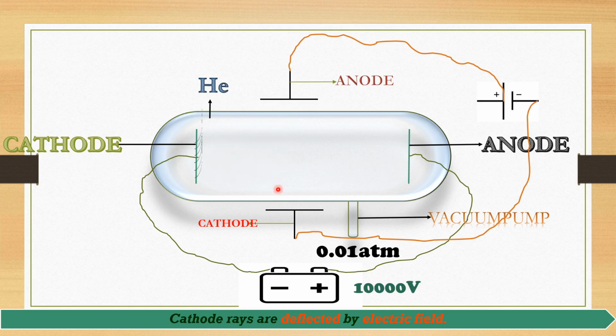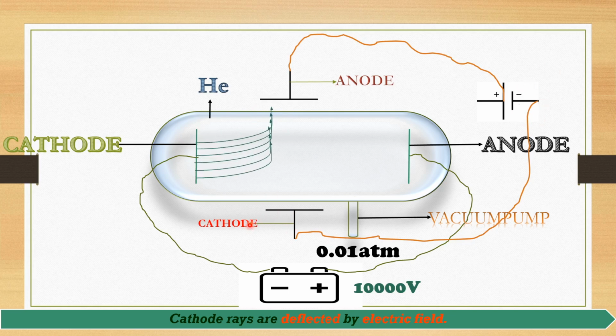You can see here the ray is moving away from the cathode. It is moving away from this cathode, but it is moving towards the anode. Why this deflection? As we already know, in nature, like charges repel each other. As we know, these rays are made up of negatively charged particles, and the cathode is connected to the negative terminal of the battery.